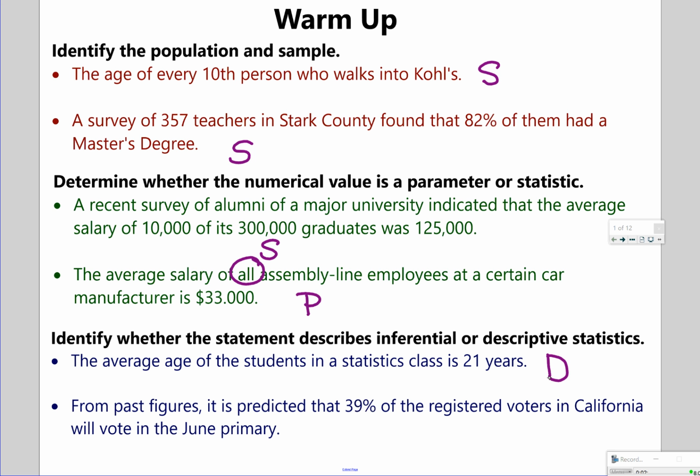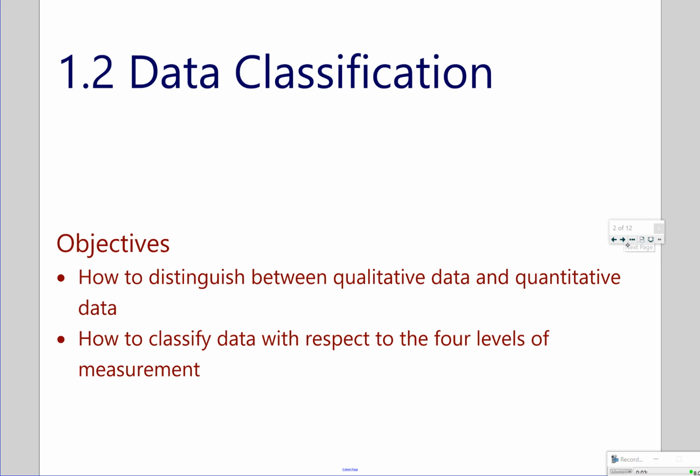Okay? From past figures, it is predicted that 39% of the registered voters in California will vote in the June primary. What do you think about that one? Descriptive or inferential? That's inferential because we're taking past figures and using that to make a decision or a prediction or a conclusion about something that will happen in the future. Okay? Questions on any of that stuff? Just kind of a recap from last week. All right, so that MyMathLab is due tomorrow, or tonight, actually.